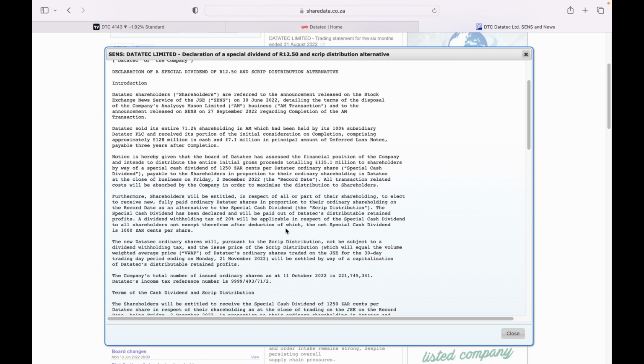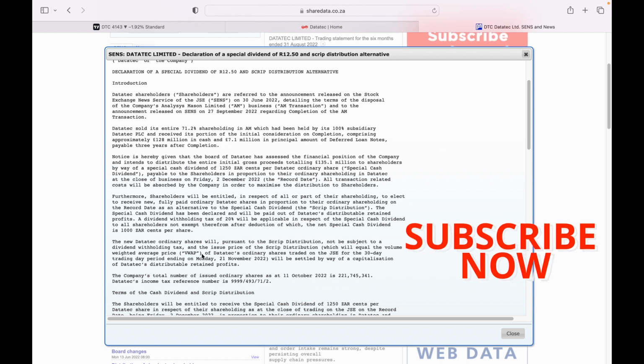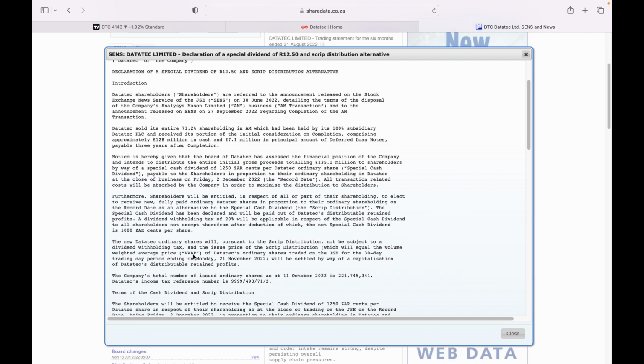The advantage of going for script distribution is that you won't be paying dividend withholding tax. As you can see, the new Datatec ordinary shares, for those people that will participate in script distributions, are not subject to dividend withholding tax. They are going to use a volume weighted average price, meaning that they will decide on the price of the new shares. Then they divide the 12.50 by the VWAP, which is the volume weighted average price. That will determine the number of shares that you are going to get. So if you elect not to receive a dividend, you are going to get shares.